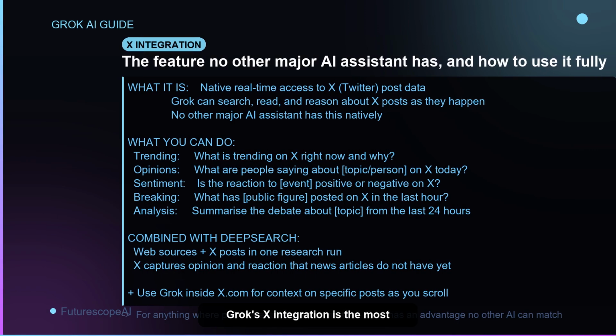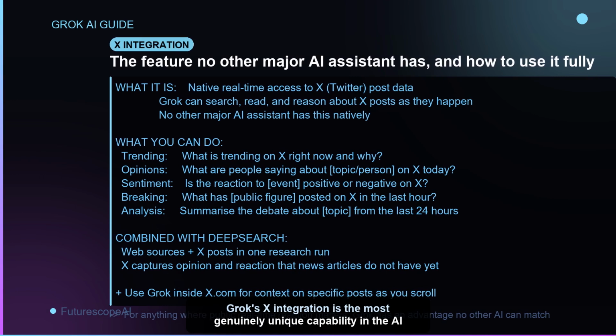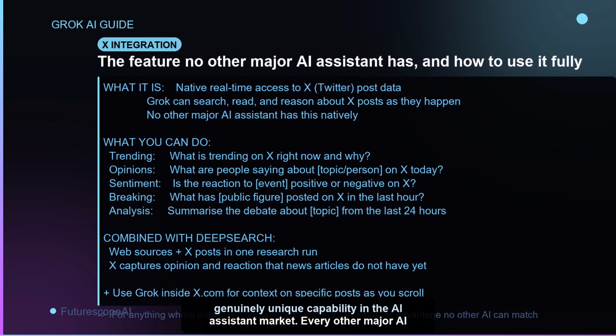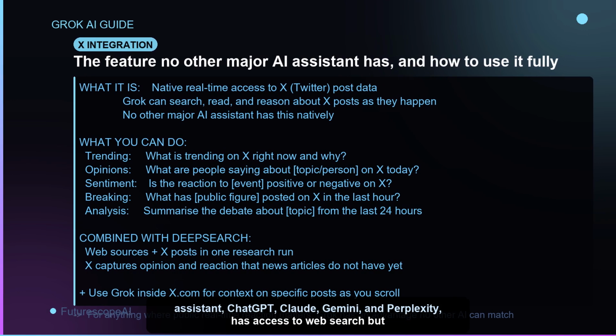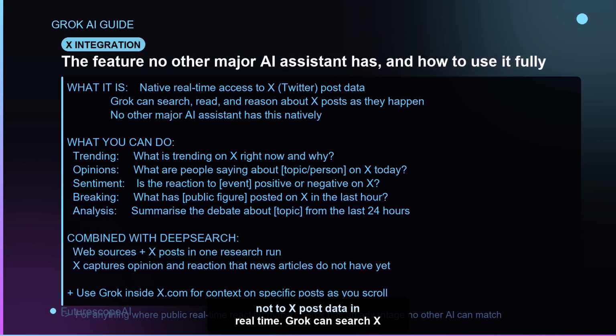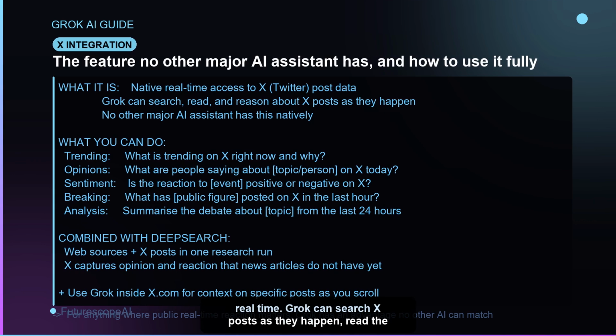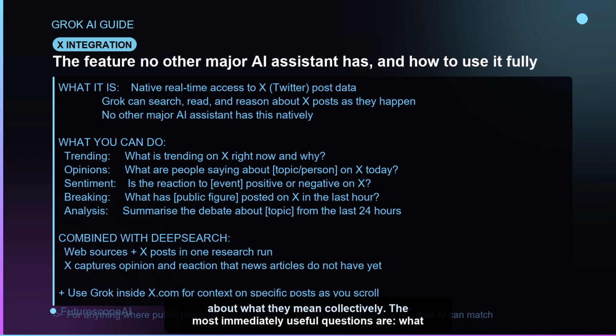Grok's X integration is the most genuinely unique capability in the AI assistant market. Every other major AI assistant, ChatGPT, Claude, Gemini, and Perplexity, has access to web search but not to X post data in real time. Grok can search X posts as they happen, read the content of those posts, and reason about what they mean collectively.